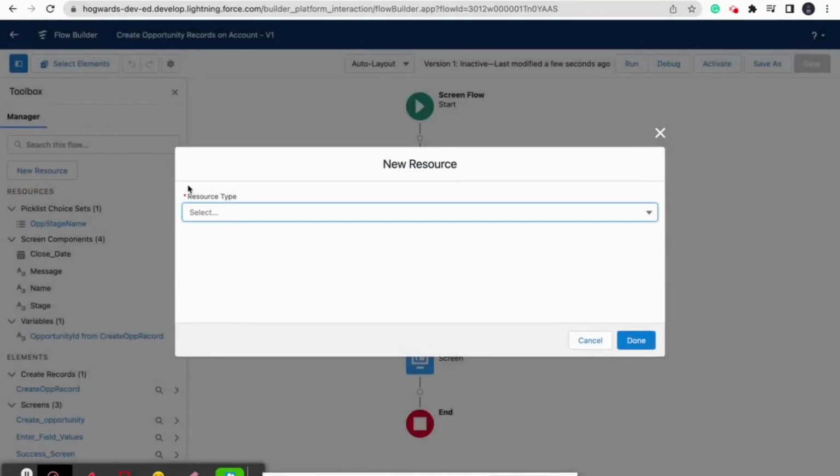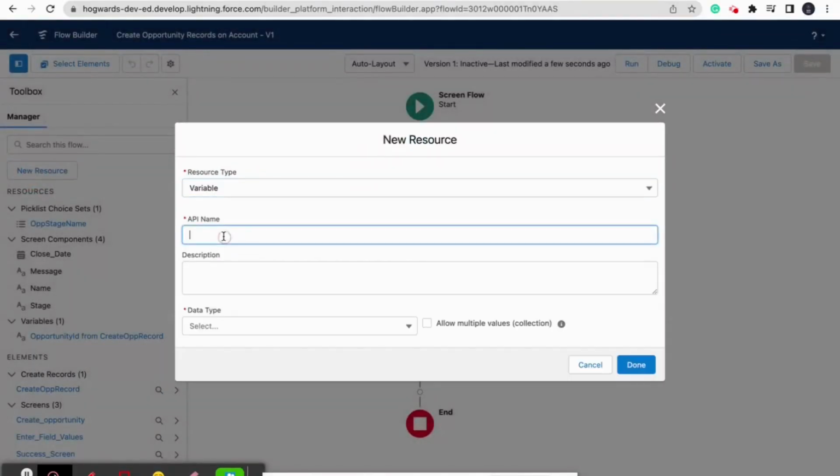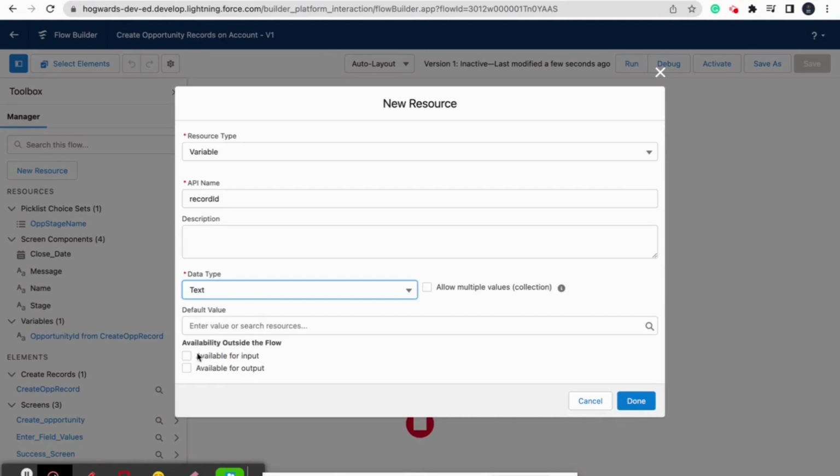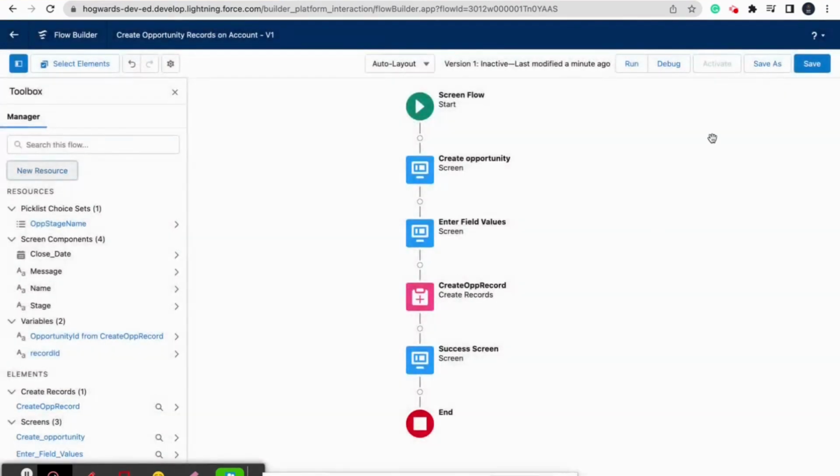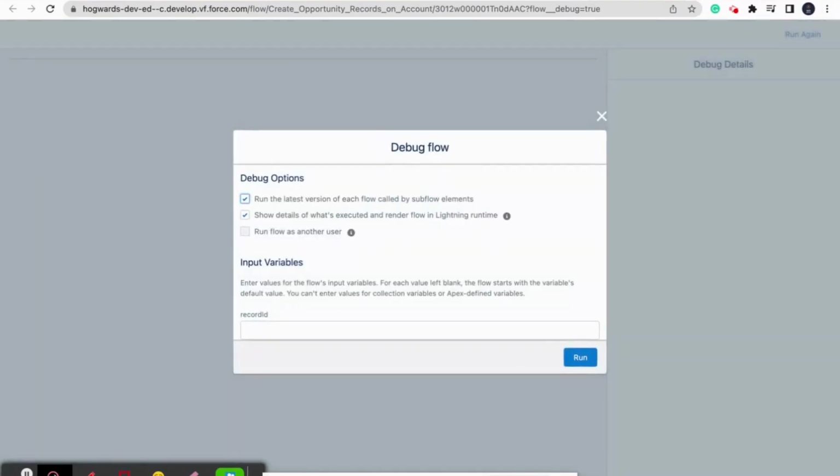So for that we need to create a new resource. It is a variable. API name should be record ID. Data type is text. So it is available for input. Okay, we want the values to be taken from the account object. Now we can save it, and we can debug it. Now it is saying that we need to pass the record ID.